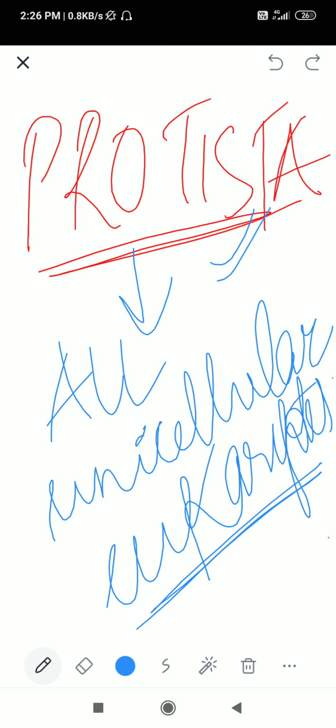So we will learn about Kingdom Protista in today's lecture. You have to remember that Kingdom Protista includes all unicellular eukaryotes. Yes, all unicellular eukaryotes are included in Kingdom Protista.